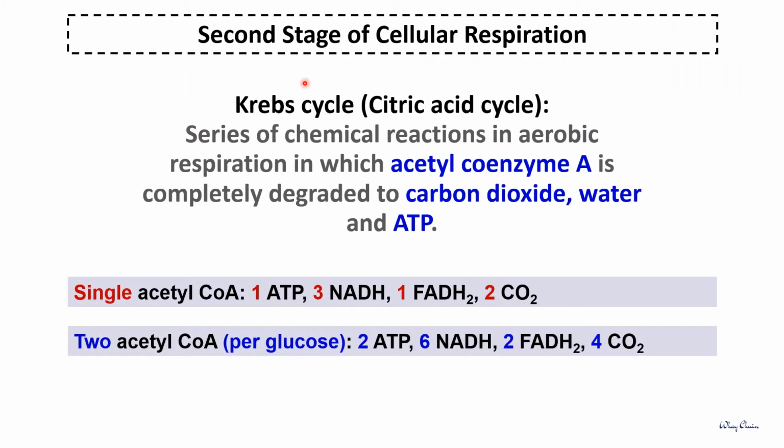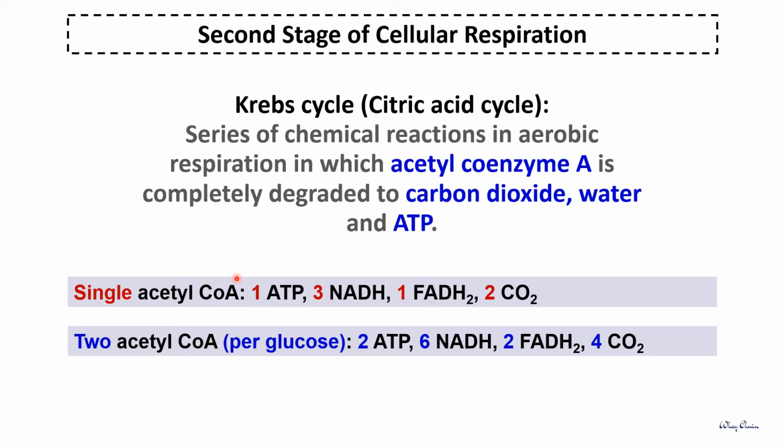The Krebs cycle is also called the citric acid cycle, which is the second stage of cellular respiration. It is also the second stage of aerobic respiration, because it can only occur in the presence of oxygen. The Krebs cycle, or citric acid cycle, is defined as a series of chemical reactions in aerobic respiration, in which acetyl coenzyme A is completely degraded to CO2, water, and ATP.